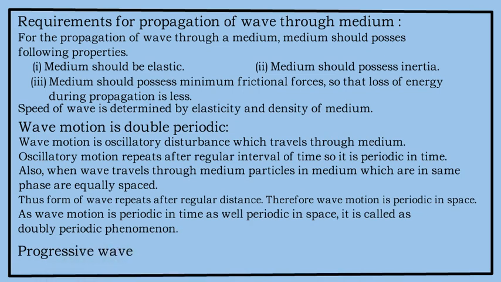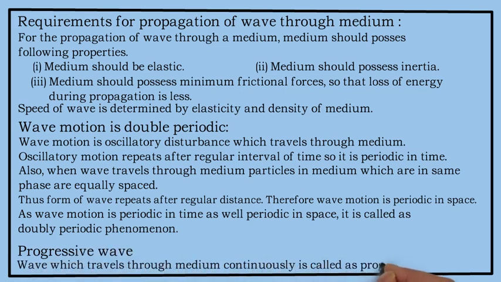Progressive wave. A wave which travels through the medium continuously is called a progressive wave. Also, any wave which is traveling away from the source can be termed a progressive wave.